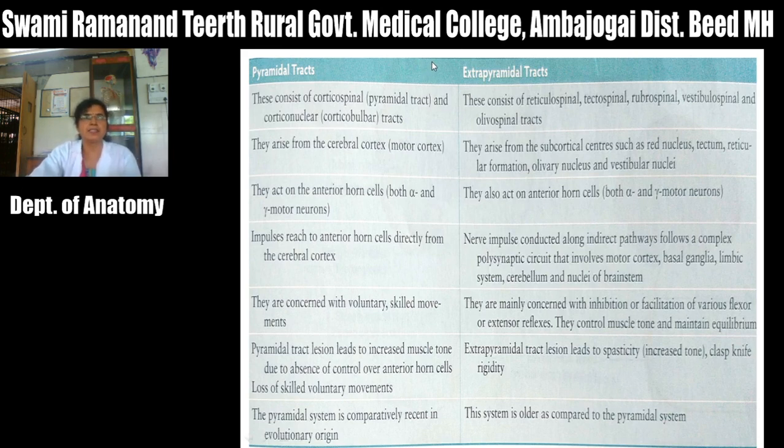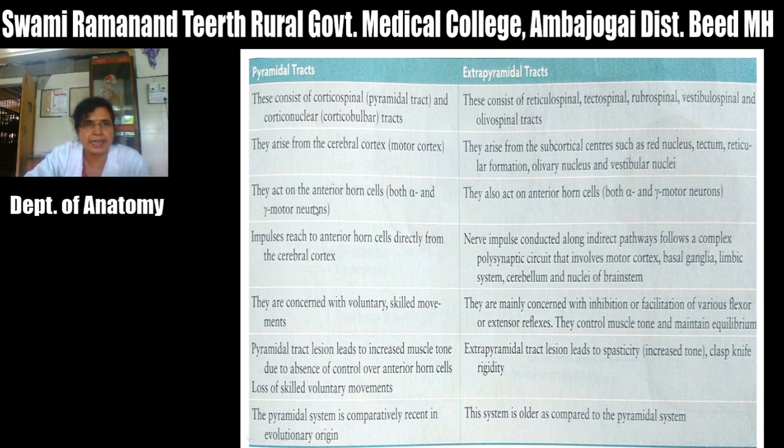This table shows differences in the pyramidal tracts and the extrapyramidal tracts. These pyramidal tracts consist of corticospinal and the corticonuclear fibers or tracts. Extrapyramidal tracts arise from the subcortical centers, and they consist of reticulospinal, tectospinal, rubrospinal, vestibulospinal and olivospinal tracts. These pyramidal tracts arise from the cerebral cortex, that is mainly the motor cortex, and these extrapyramidal tracts arise from the subcortical centers such as red nucleus, tectum, reticular formation, olivary nucleus and vestibular nuclei.